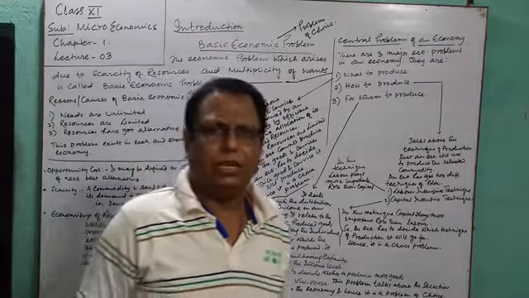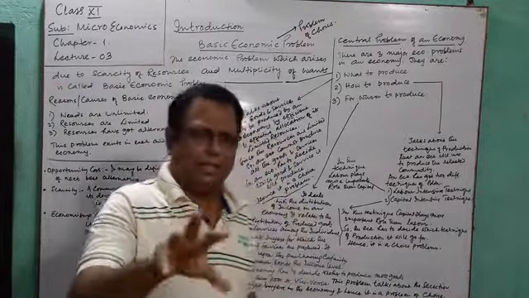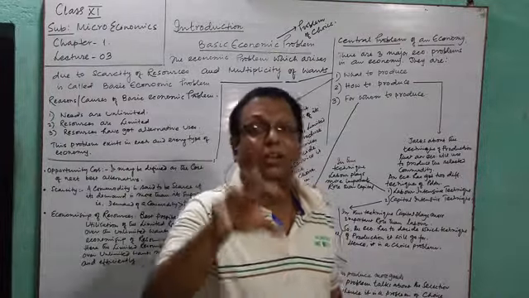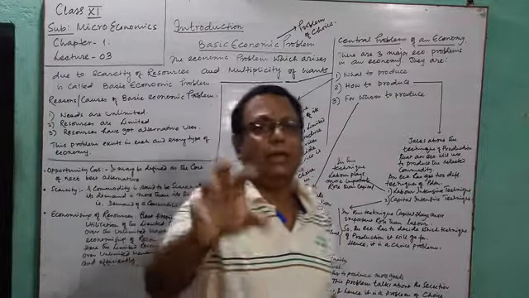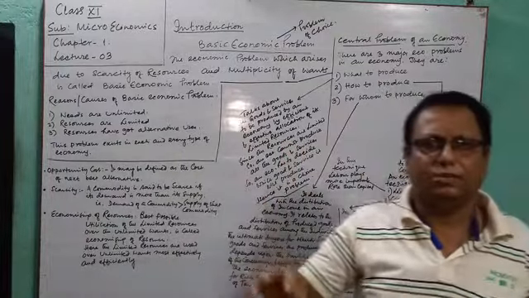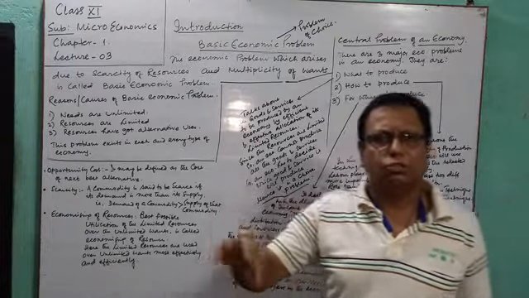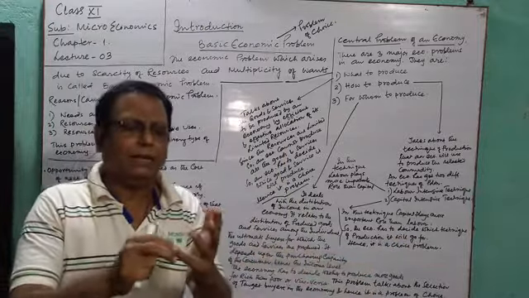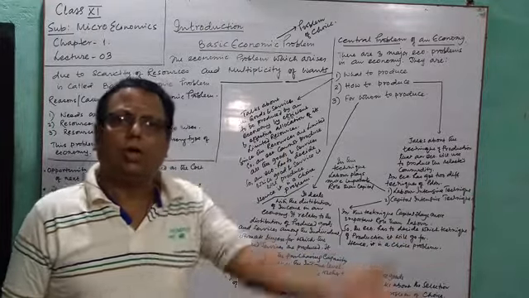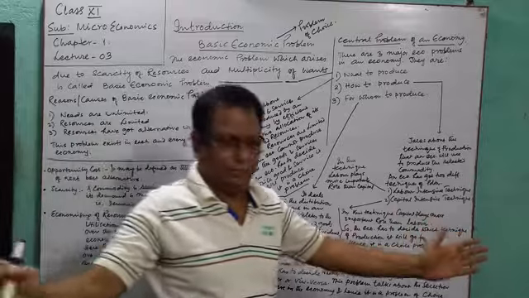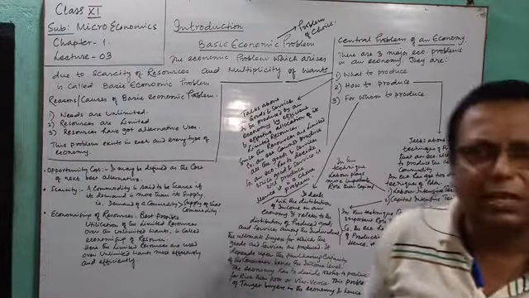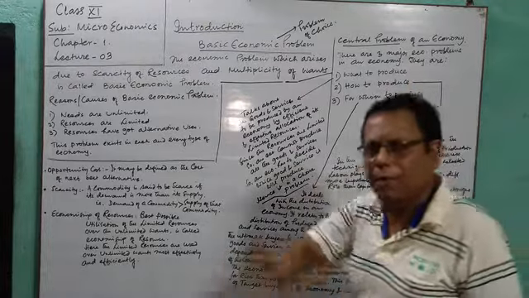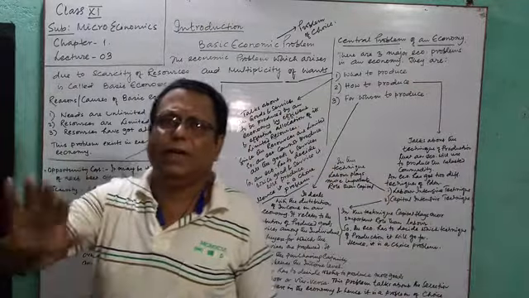You go in that country, you see the economy, you will find that these three problems basically are the centrally located problems, and the economy has to answer, the economy has to make the decision, the economy has to solve these problems. Now the thing is, different types of economy, capitalist, socialist, mixed, they solve these problems in different ways. The way of solving the basic economic problem or the central economic problem is different for the different types of economies.